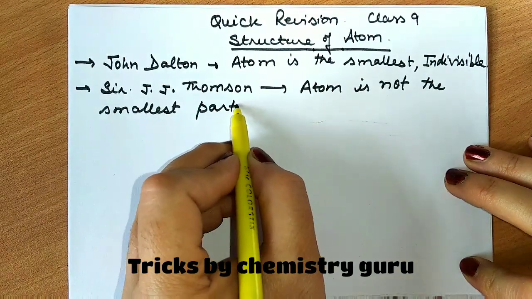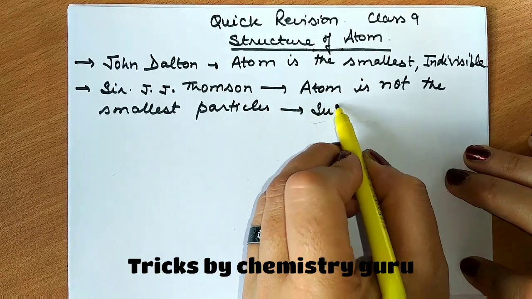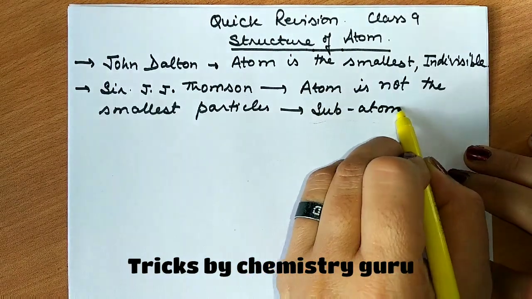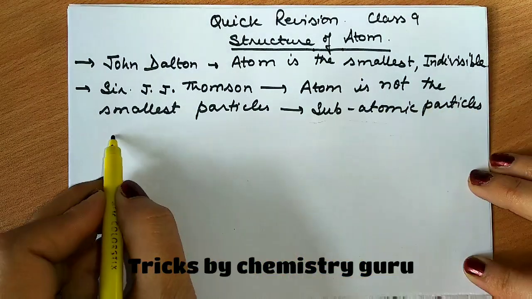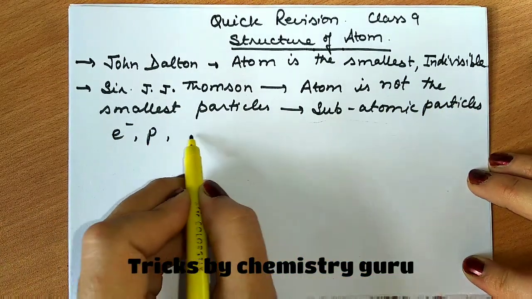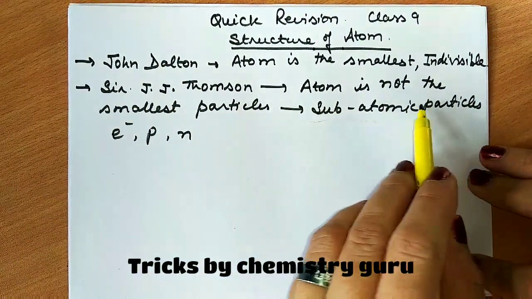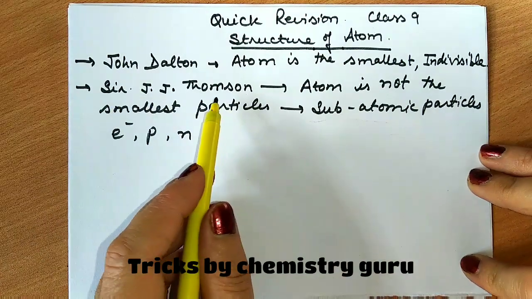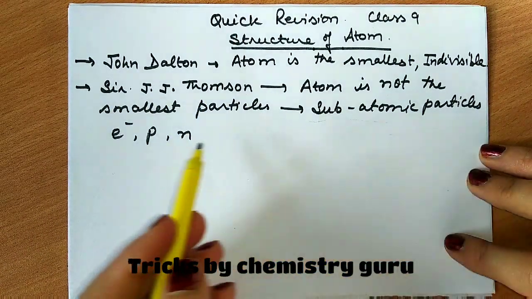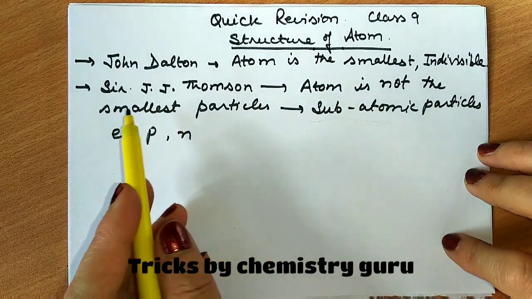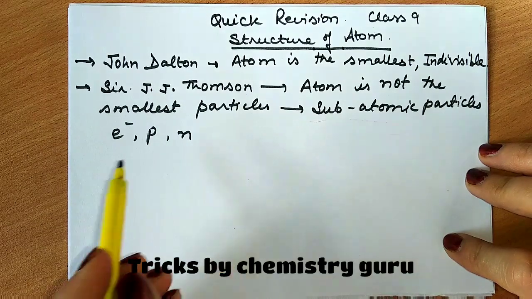And into which particles can it be divided? We know that it consists of subatomic particles, and these subatomic particles we call electrons, protons and neutrons. Sir J.J. Thomson proved it, and he said that it consists of various subatomic particles. Out of these, the constituent particles are electron, proton and neutrons.